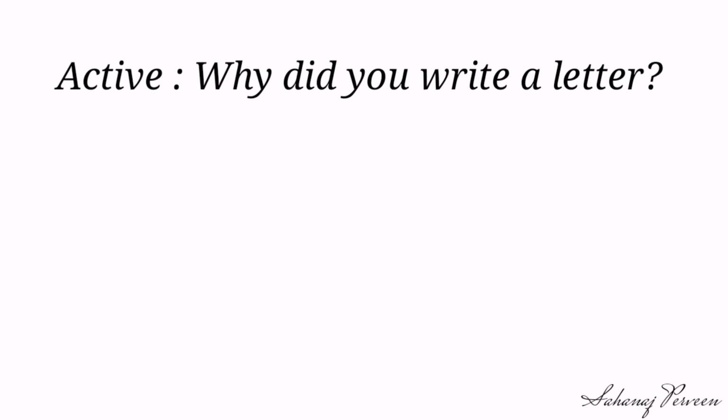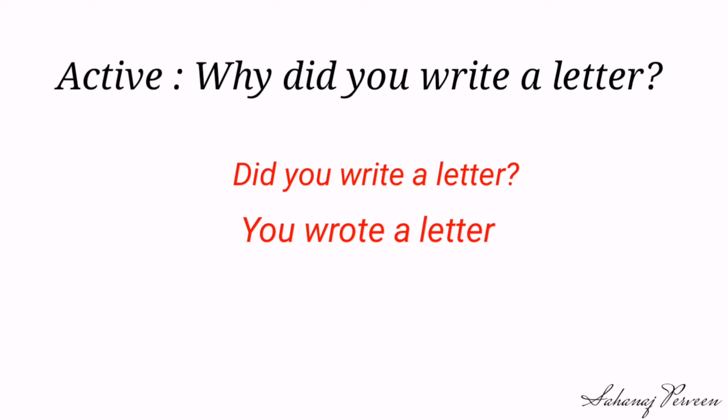Active: Why did you write a letter? Step 1: At first we will remove the WH word. Did you write a letter? Step 2: Convert it into assertive. You wrote a letter. Step 3: Convert into passive.